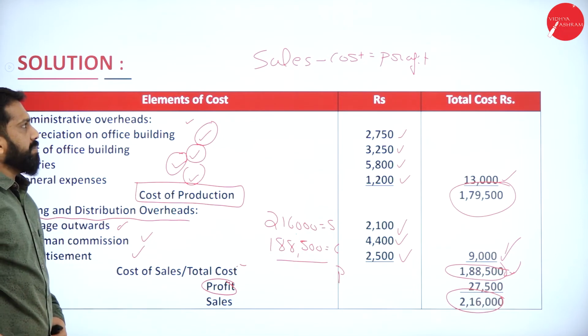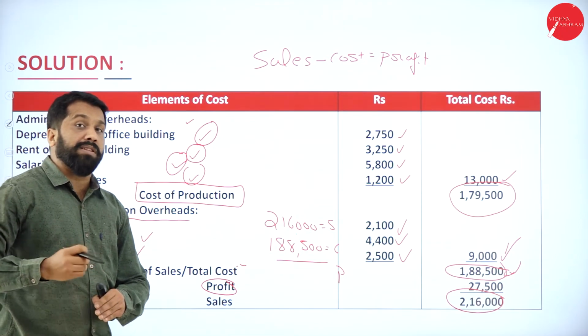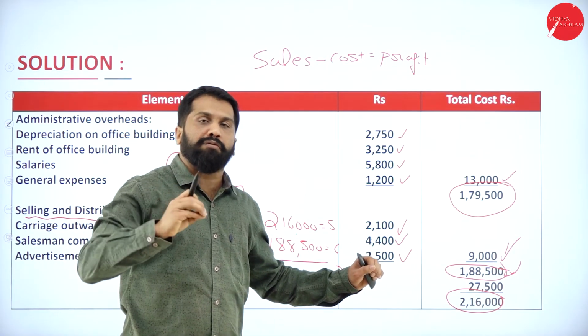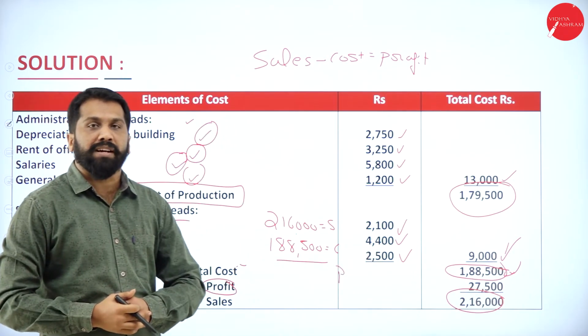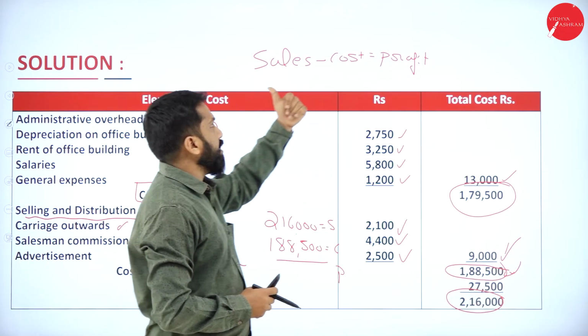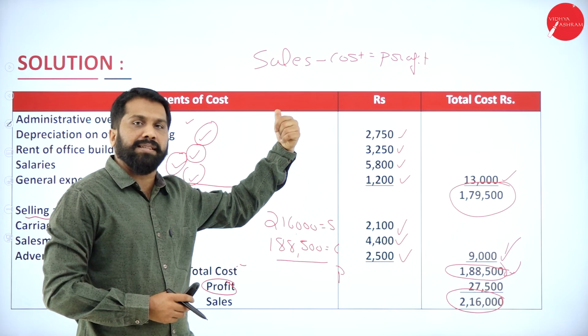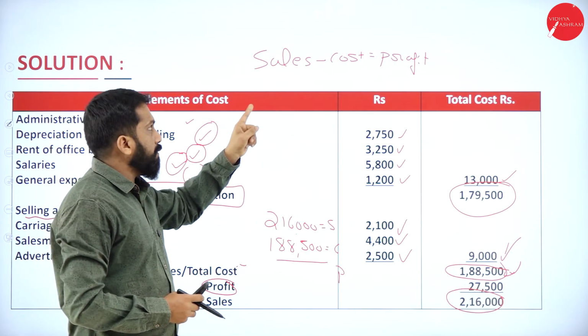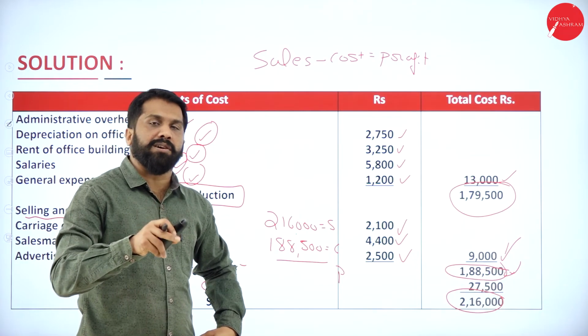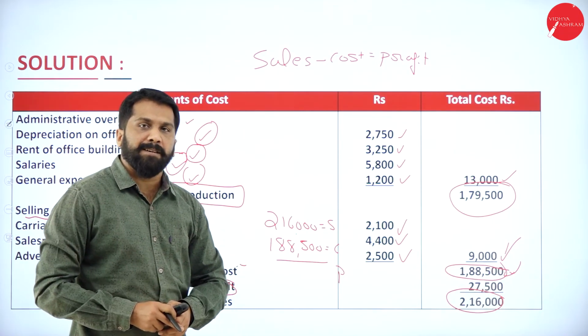Now, sometimes in the question paper, they will give you cost, meaning whatever you calculated. They will give you profit also. You are supposed to find out your sales. How? If you add cost and profit, you will get sales. Clear? Yes. So this is a formula to find out the sales. It is a formula to find out the cost. It is a formula to find out the profit.